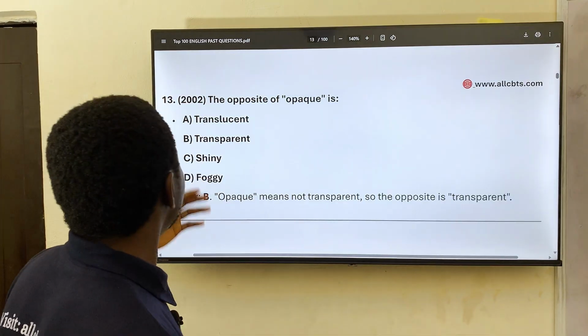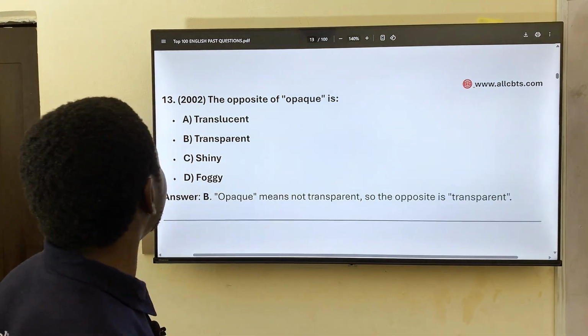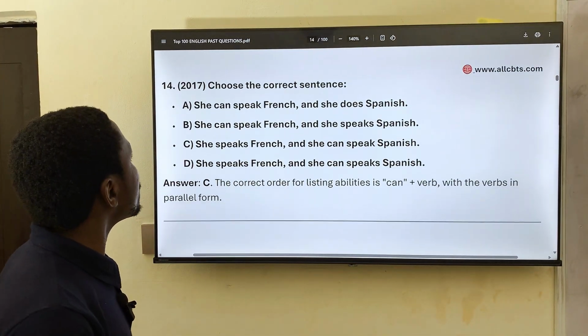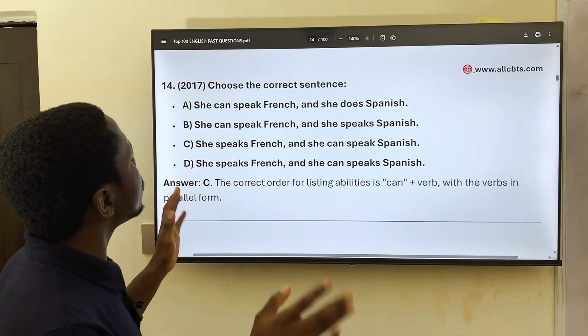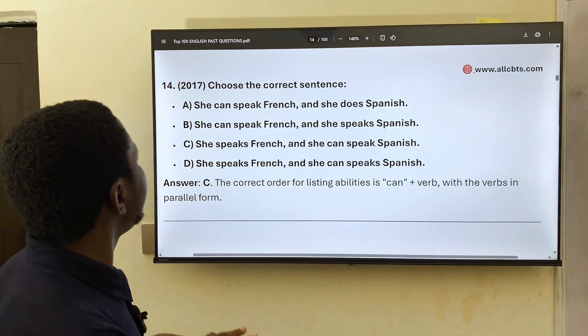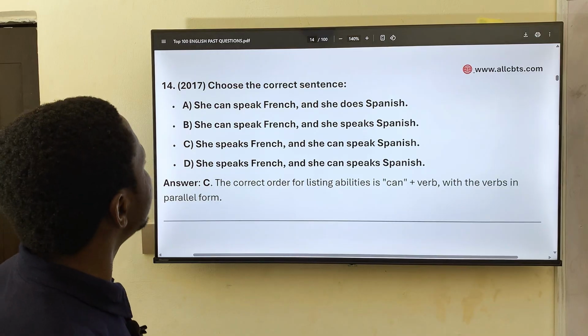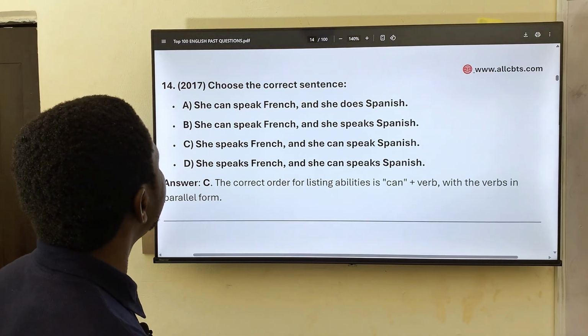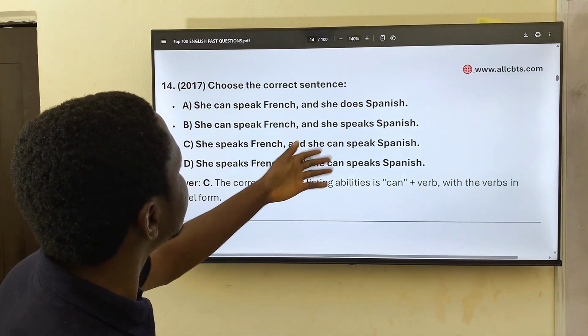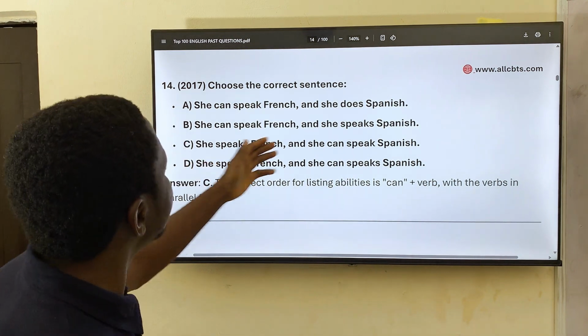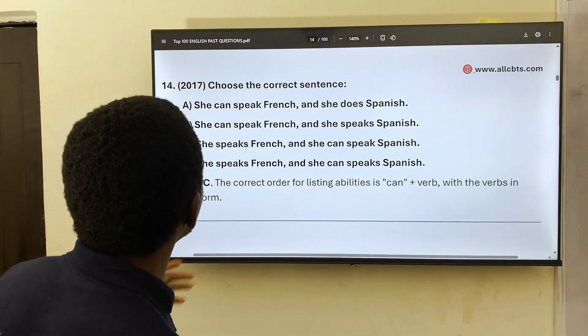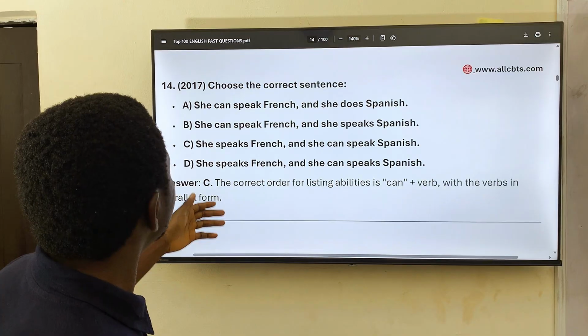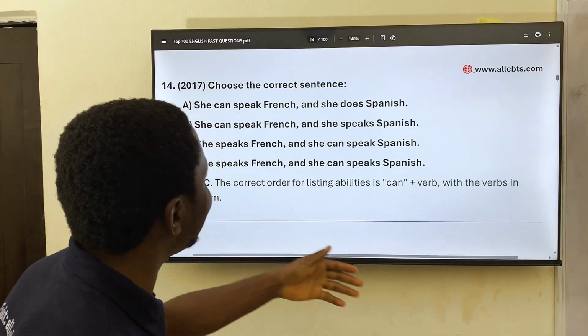Okay, so the opposite of opaque would be transparent. And then 14, we have choose the correct sentence. She can speak French and she does Spanish. She can speak French and she speaks Spanish. She speaks French and she can speak Spanish. She speaks French and she can speak Spanish.